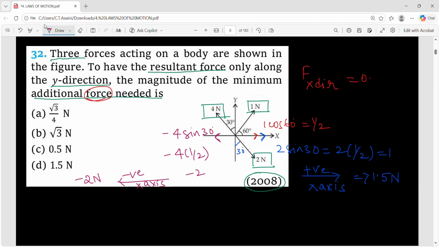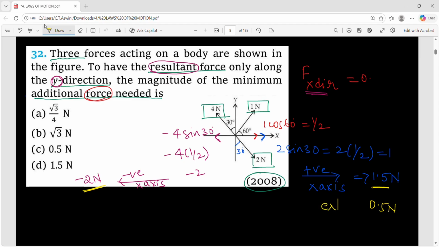Minus 2 newtons. Now see the question once again. We want the resultant force only along y direction. That means the resultant force along x must be 0. Let us check whether it is 0 or not. Negative side we have minus 2. Positive side we have just plus 1.5. If this side it is plus 2, then plus 2 minus 2 overall it will get 0. But the positive x-axis side, it is not 2, it is lagging 0.5 newtons.